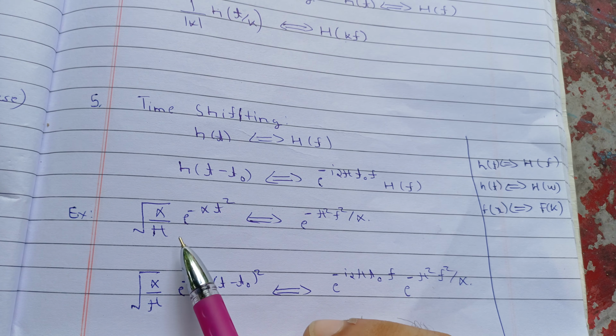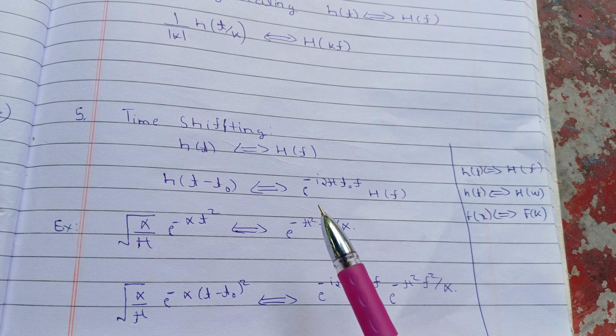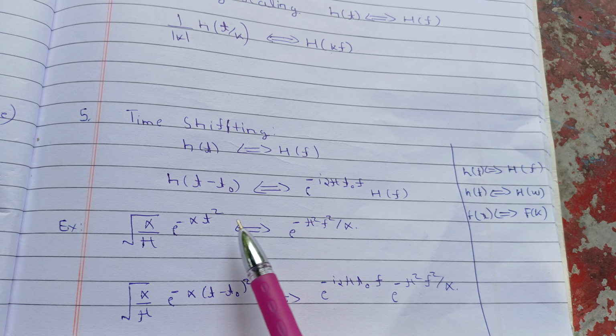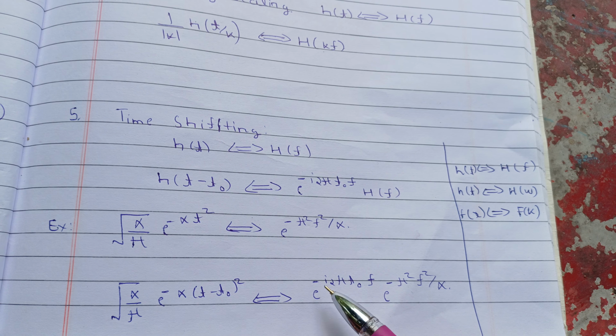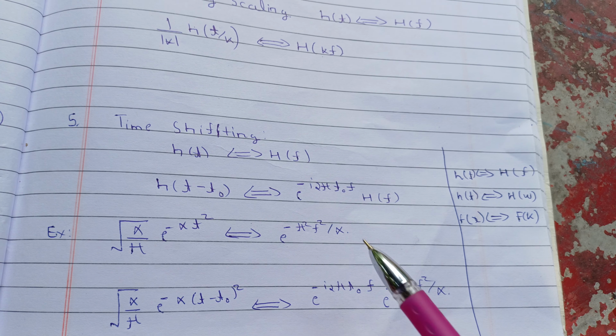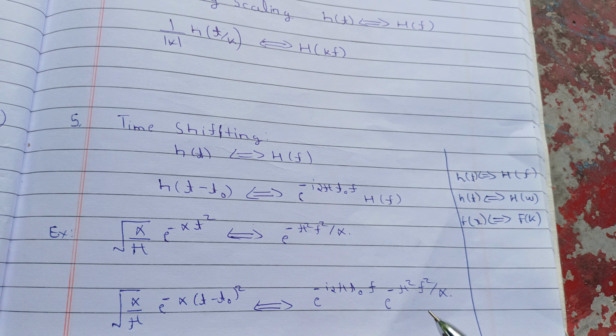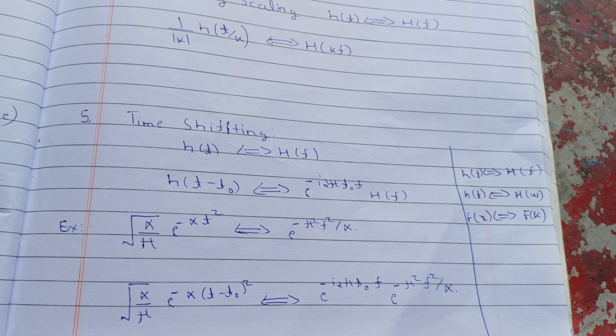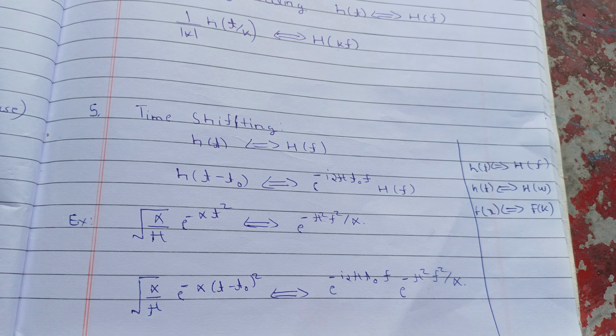So let's take an example. If this is your s(t) and this is your Fourier transform, and you need to find s(t minus t naught), then it will be exponential of i 2 pi t naught f times h(f), which is this one, exponential of minus pi square f square divided by alpha. So you must remember these results. Basically questions are asked from these properties. So this is the end for this one, s(t) to h(f).